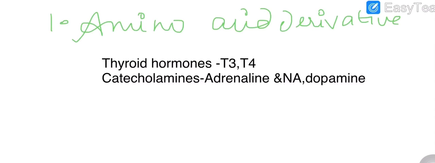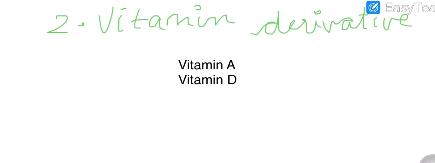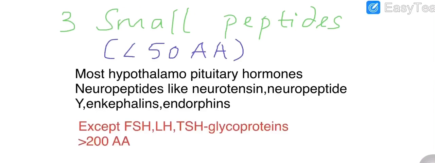So amino acid derivatives, what kind of hormones come under this category is thyroid hormones T3 and T4 and catecholamines, that is adrenaline, noradrenaline, and dopamine. So where are these derived from? Which amino acid? It is tyrosine. So the second one is vitamin derivative, which is vitamin A and vitamin D.